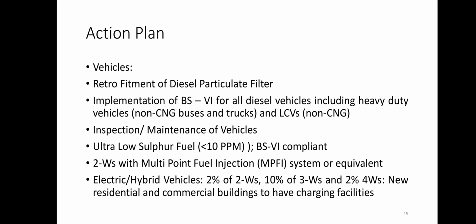So for vehicles, the action plan recommended retrofitment of diesel particulate filters and implementation of BS6 for all vehicles including heavy duty vehicles. Non-CNG buses and trucks were to be converted to BS6, and light vehicles should also be converted to BS6. Inspection and maintenance of vehicles must be implemented. Ultra low sulfur fuel of less than 10 ppm should be BS6 compliant. Two-wheelers with a multi-point injection system or equivalent should be implemented.